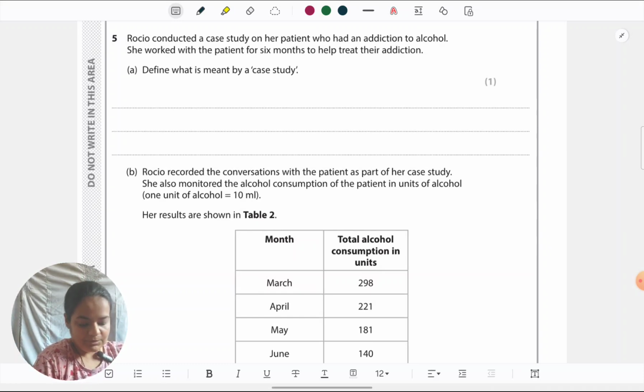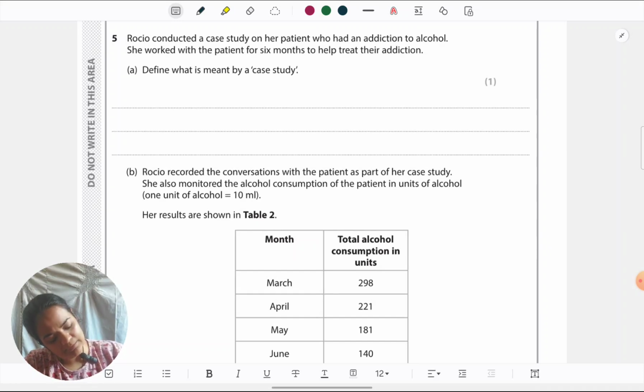Let's come to the next question. Rossio conducted a case study on a patient who had an addiction to alcohol. She worked with the patient for 6 months to treat the addiction. Define what is meant by case study. Again, the define type of question, like we are defining qualitative data, not asking us to link back and only for 1 mark. Strictly whatever definition you've learned of case study, just write that.